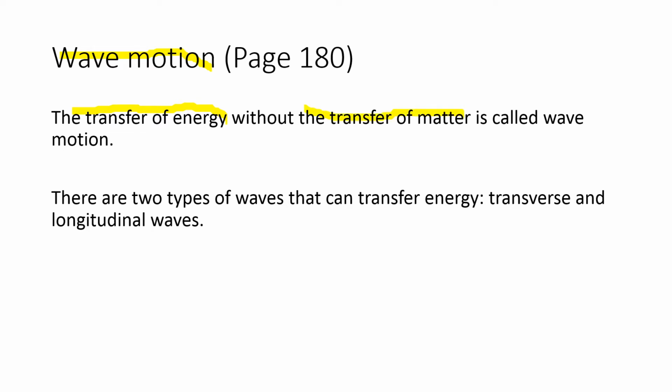What does it mean? It means that energy can move, but there is no distortion to the matter itself, or there's no disturbance to the matter itself. If you look at, let's just say, the sound wave, at this stage while I'm talking, you're able to hear me. And the reason why you can hear me is because of the transfer of energy.